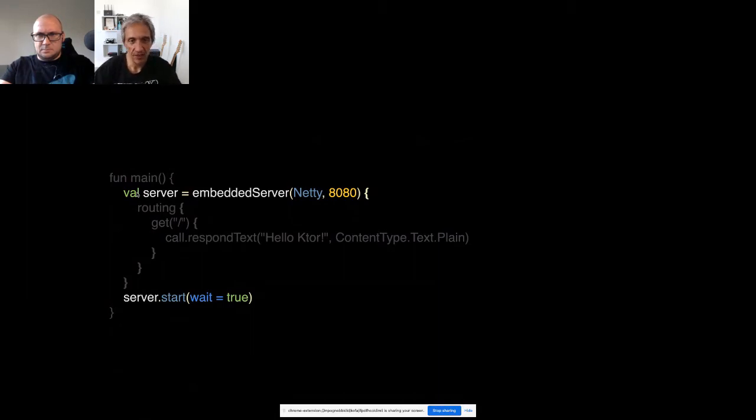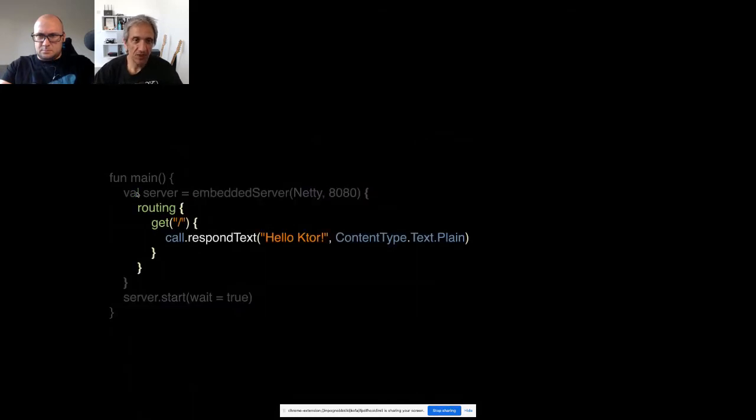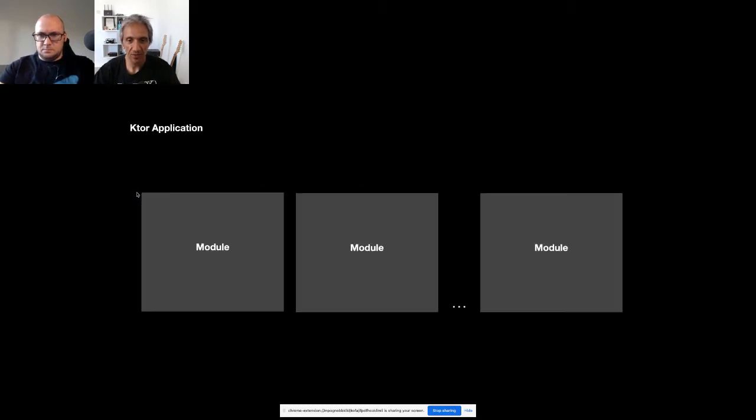Now, that alone isn't going to accomplish much because we want to be able to respond to some endpoint. So that's where the routing comes in. And here we are defining the routing. We have a simple, single route, which is get / which is essentially a home page. All that is doing is responding with some text. So we're saying hello Ktor and then content type text plain. And that is as simple as it gets when it comes to Ktor. With that, basically, I have an HTTP endpoint listening on port 8080, and it's going to respond with hello Ktor.